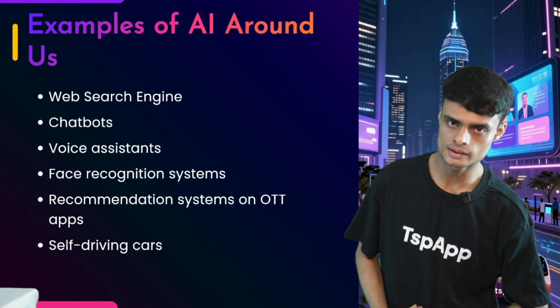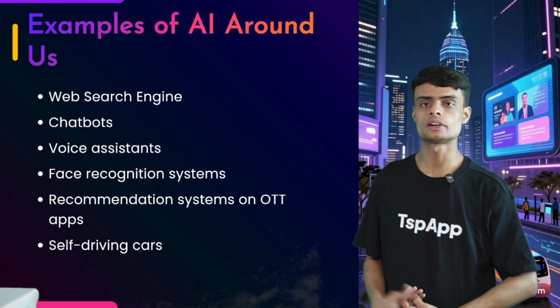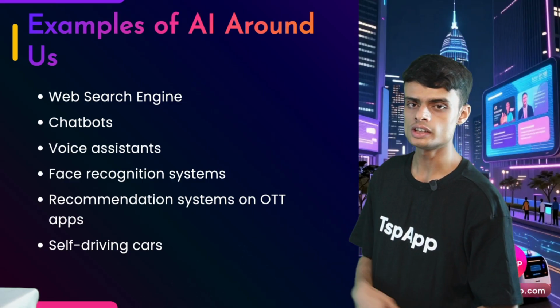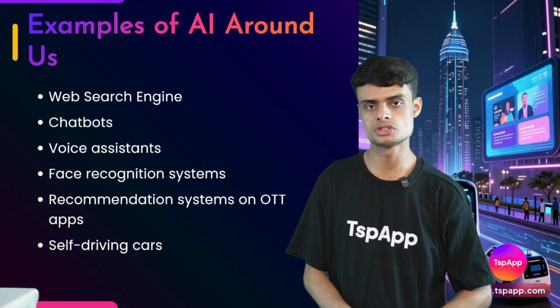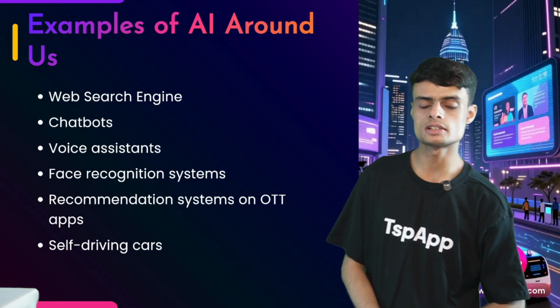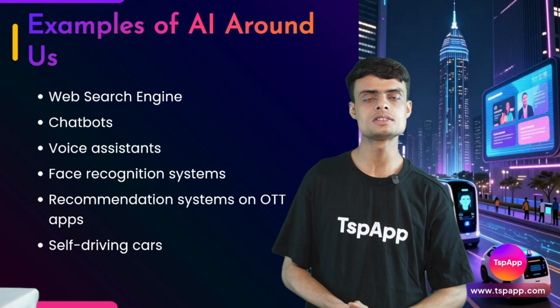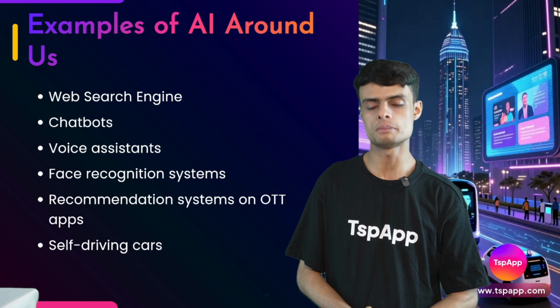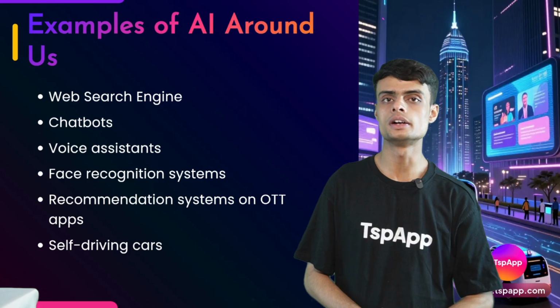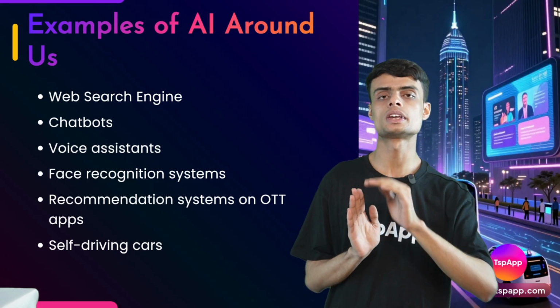It requires AI. Then we have the recommendation systems of OTT. OTT apps are, for example, YouTube, Netflix, Jio Hotstar. So these apps recommend different movies, different shows based on your habits. It is learning from your habits and it is making predictions.